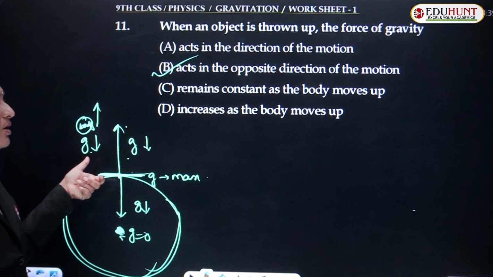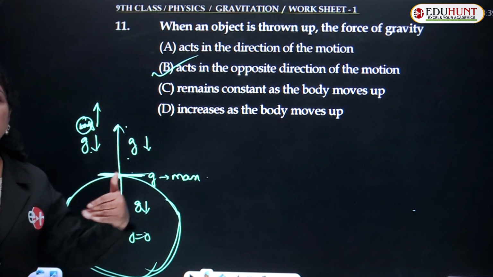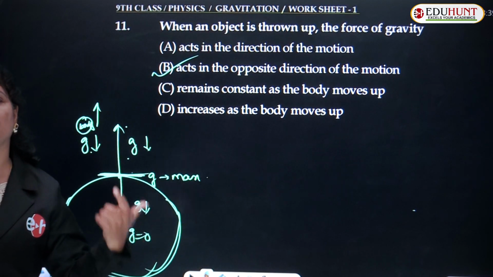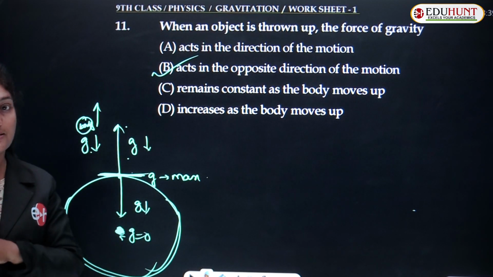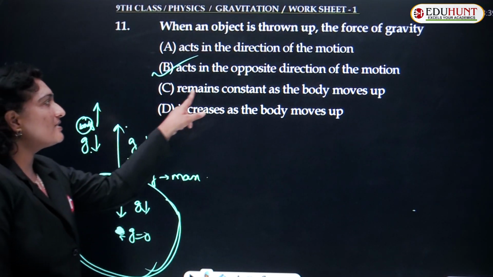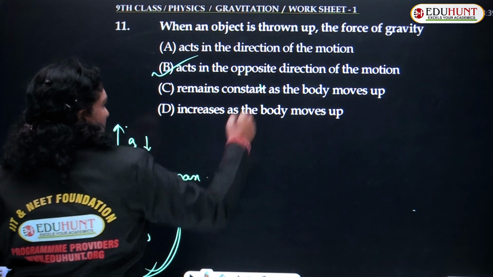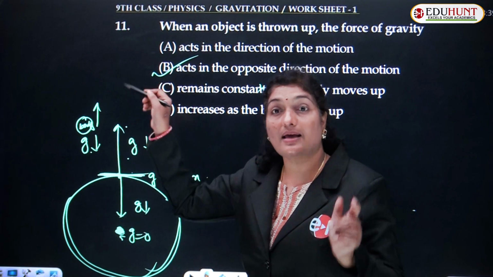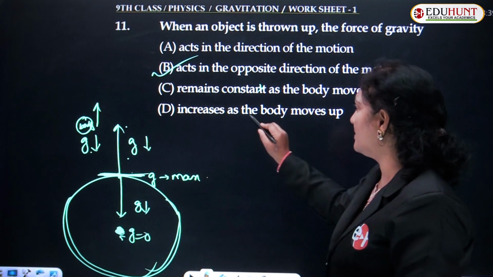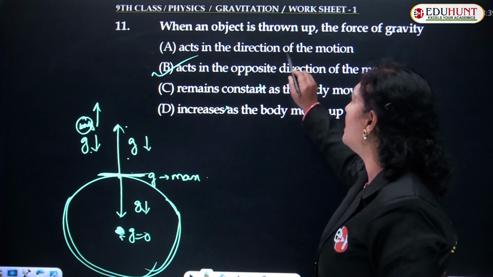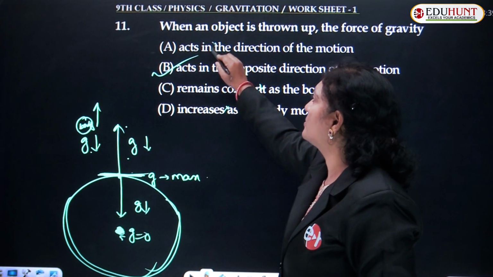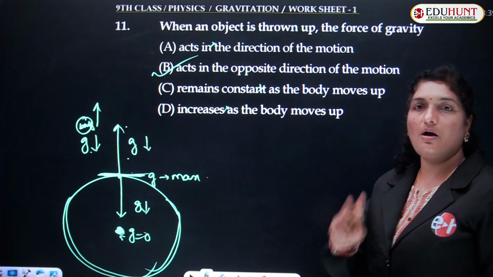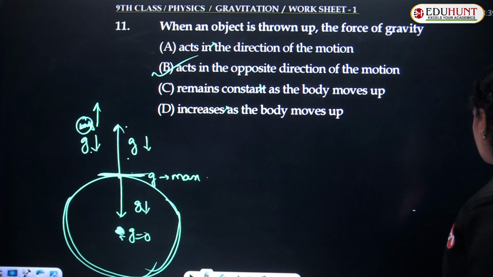Remains constant as the body moves up? No. As and when it moves away from the surface of the earth, its value decreases, and towards the center of the earth, its value also decreases. It's maximum at the surface of the earth. So it is not constant. Increases as the body moves up? No. What happens as the body moves up? The value decreases. So this is also a wrong statement. So not in the direction of the motion. This acts in the opposite direction. So what is the correct statement, children? Option 2 is the correct statement.